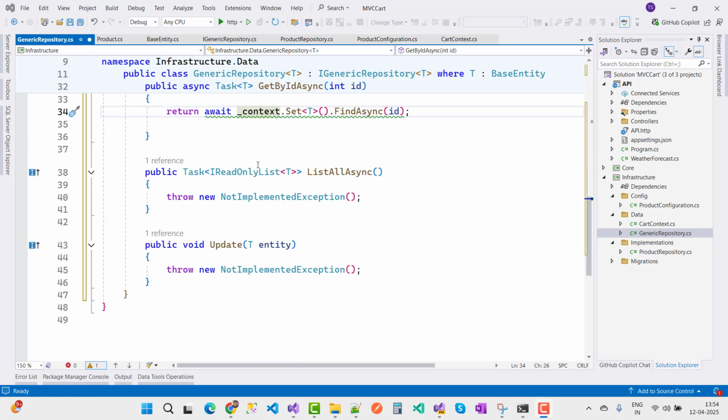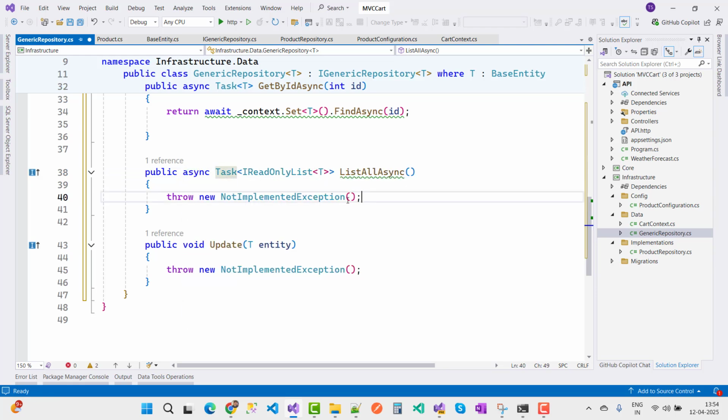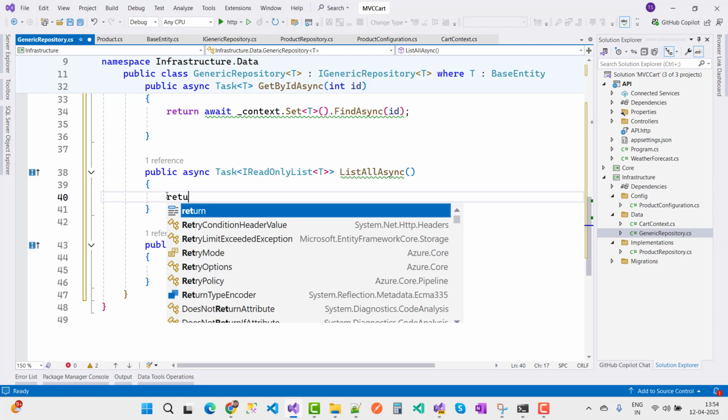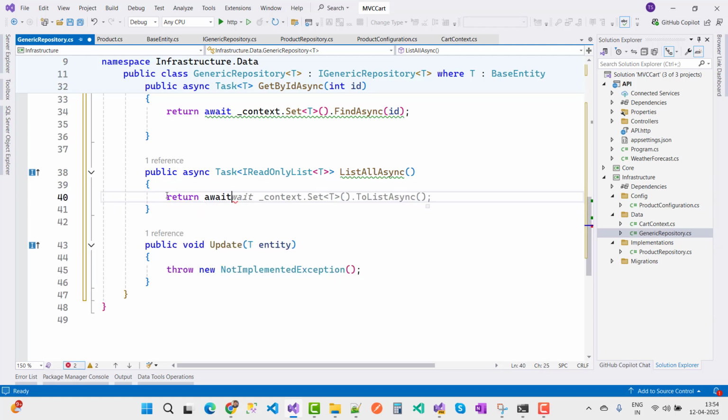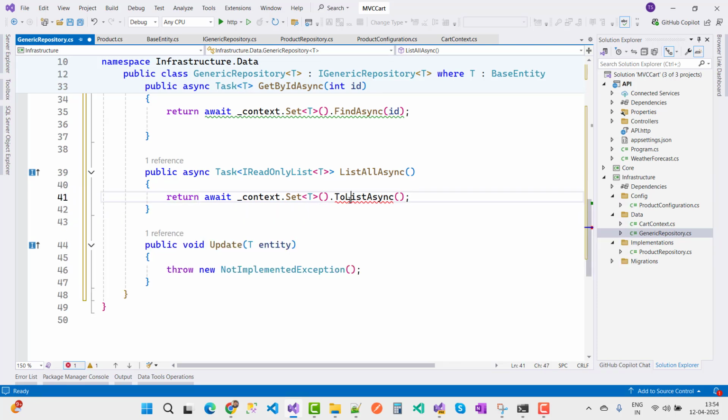The next one is you can use async here and just return await context.Set of T.ToListAsync. ToListAsync exists in Microsoft Entity Framework Core. You can use Control dot on your keyboard to resolve the red squiggly lines, or you can say errors.